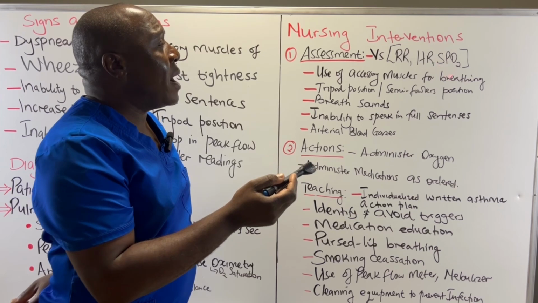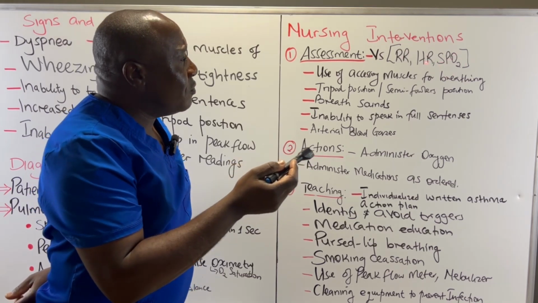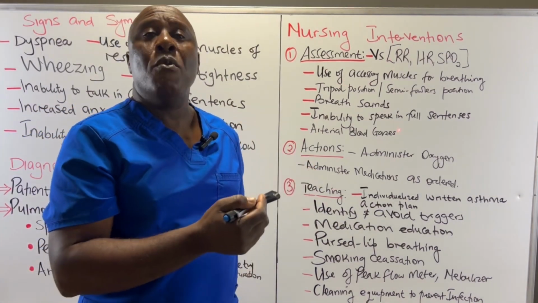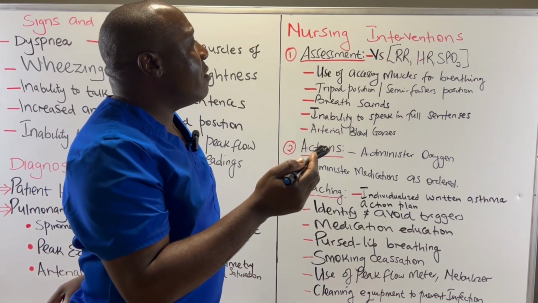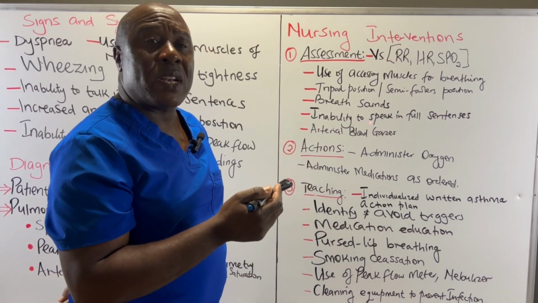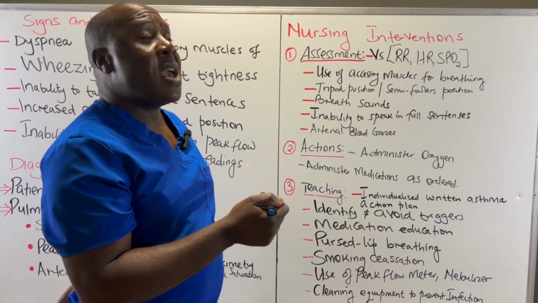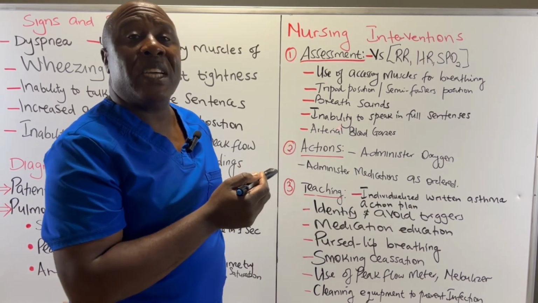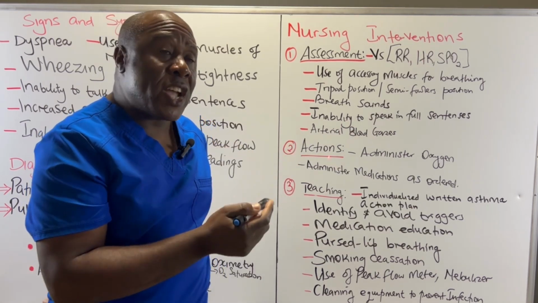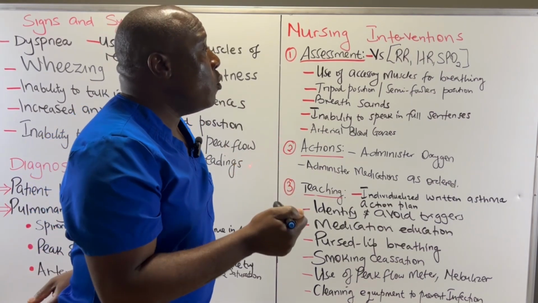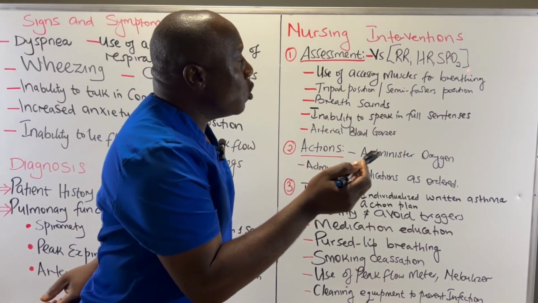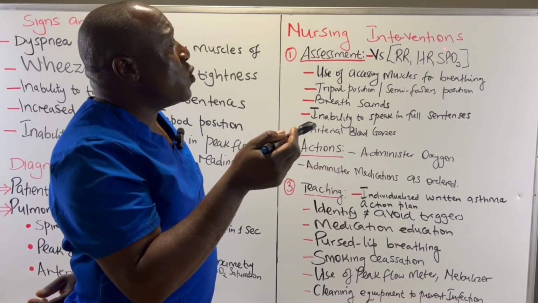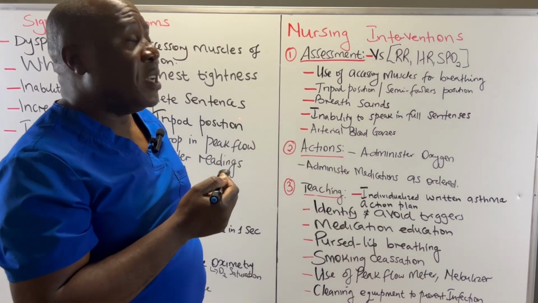You remember that pulse oximetry. So when you look at these values, you are going to realize, for example, in an asthmatic patient, because they have difficulty moving air in and out of their lungs, they tend to have a higher respiratory rate. They are breathing so fast to try to move air in and out of their lungs. The heart rate also increases because, remember, there is a reduced oxygen saturation. So the heart is trying to pump even faster to move oxygen to the tissues. When you look at the pulse oximetry, there is reduced oxygen saturation. So those are the things that a nurse is going to assess when caring for this particular patient as regards the vital signs.